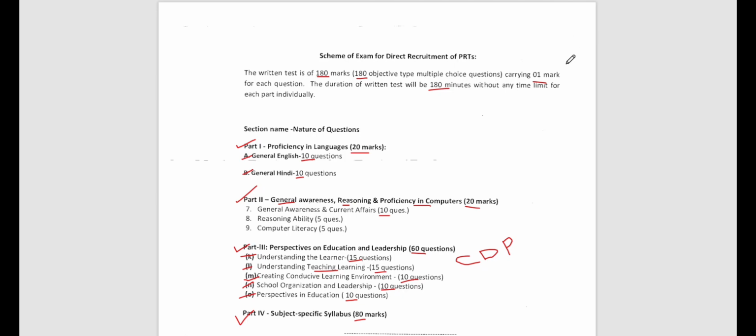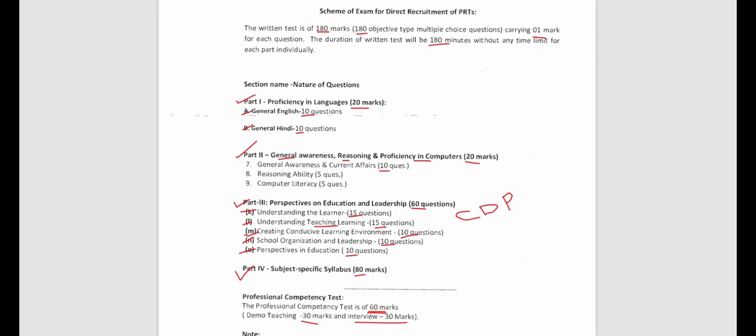PRT, that is primary teachers in KVS schools. Once you crack your KVS exam, and you crack the interview and demo, you will be appointed in central schools. You'll get the job of a central government school teacher in KVS schools.